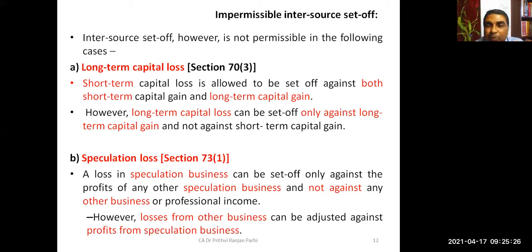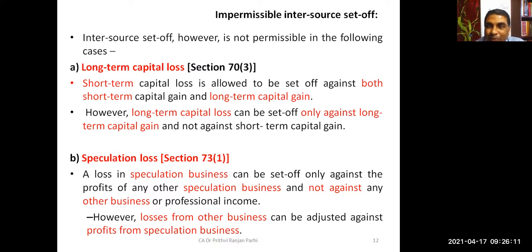The second situation is speculation business. A loss in speculation business can be set off only against the profit of another speculation business, but not against any other business or professional income. So there might be a speculative business, there might be a non-speculative business. If there is some loss under speculation business, it can be set off only against speculation business. It cannot be set off against normal business. But the other way around is possible. That means loss from other business can be adjusted against speculation business.